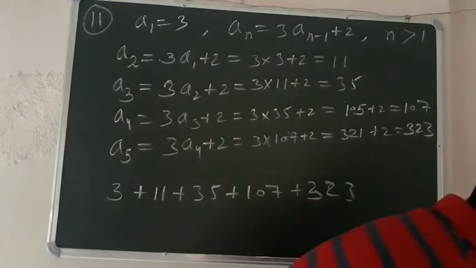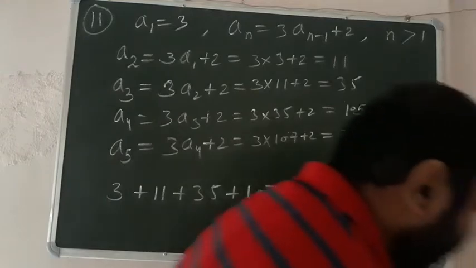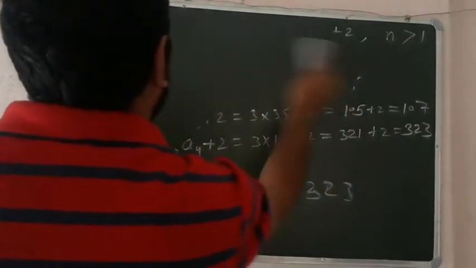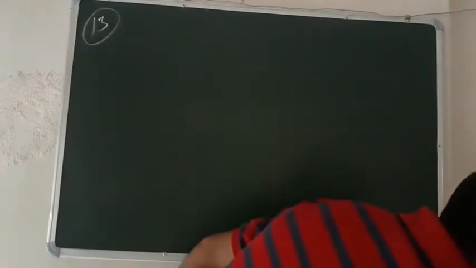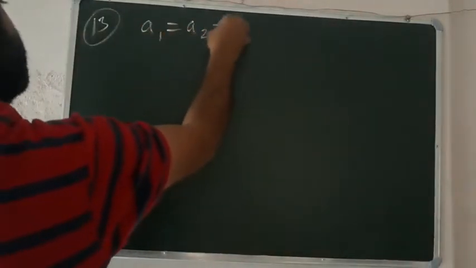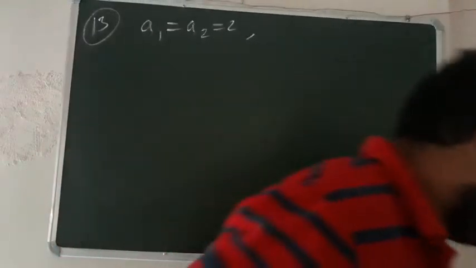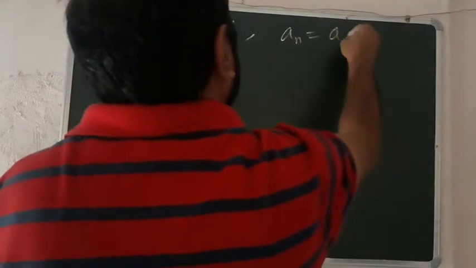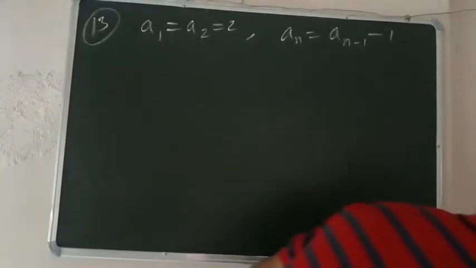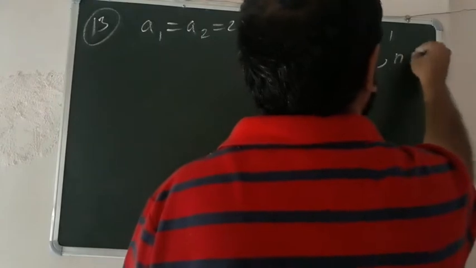I am taking question number 13. Yes, question number 13, it is also a very easy question बच्चे. Here a1 and a2 is equal to 2. a1 is equal to a2 is equal to 2. This is given to you. And the value of an is equal to an minus 1 minus 1.